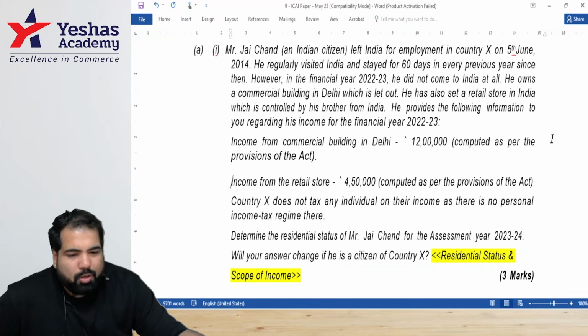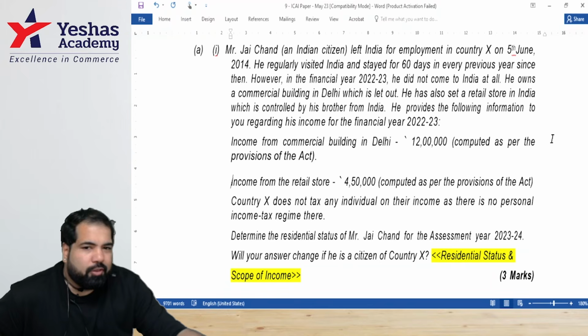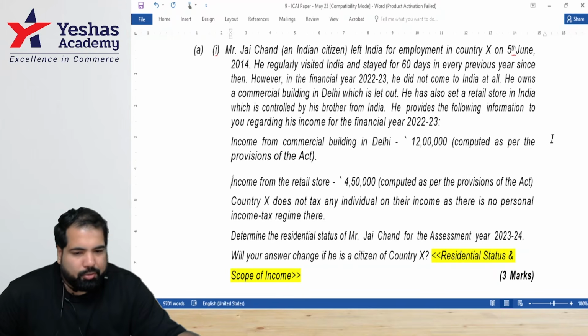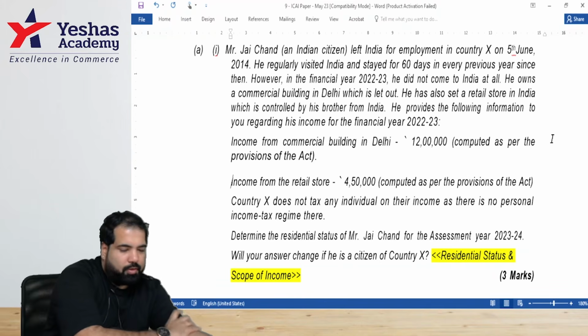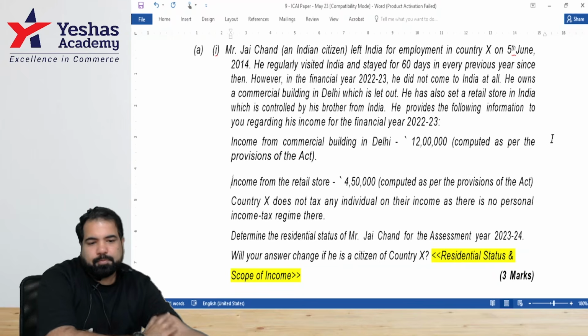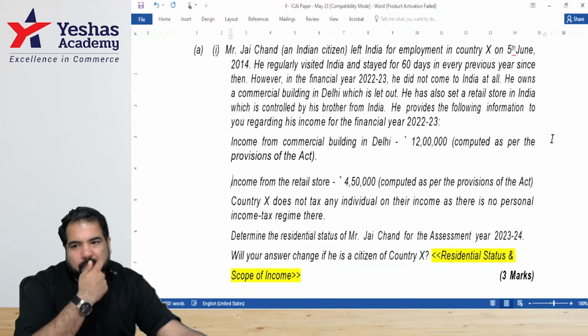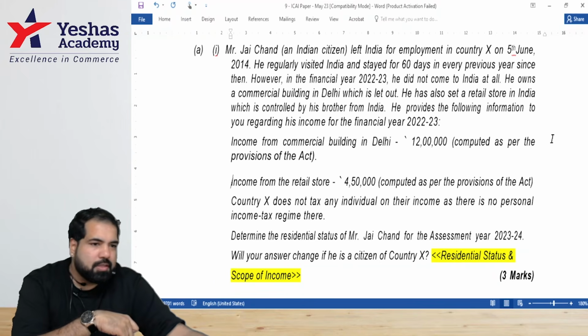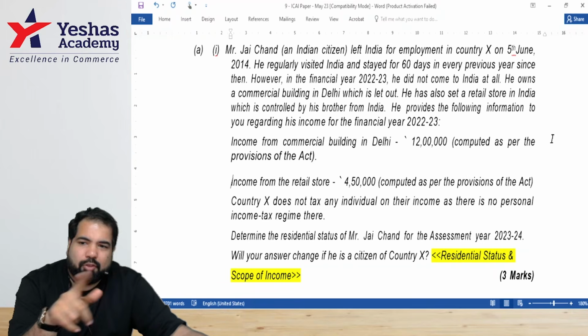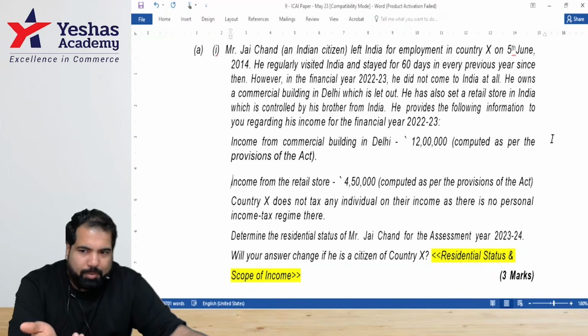A small pro tip, guys, instead of looking for everything, look for 182 days. Yes, because that question everyone has to answer. So first only look for 182 days. By the way, the year is 22-23. Previous year 22-23. RNOR, any other answers? RNOR. And will I check for amendment then? So amendment only got the answer.